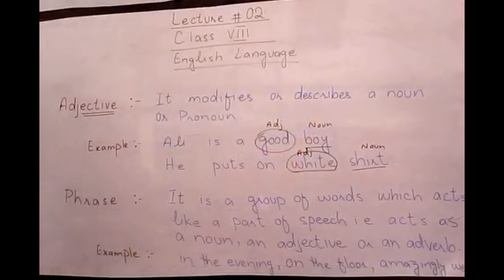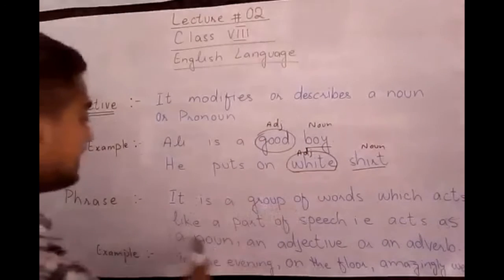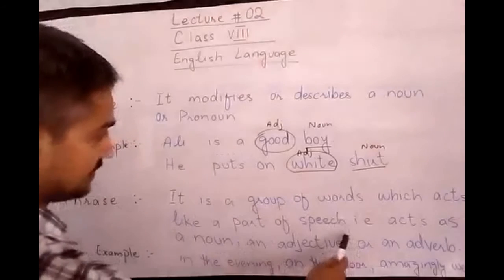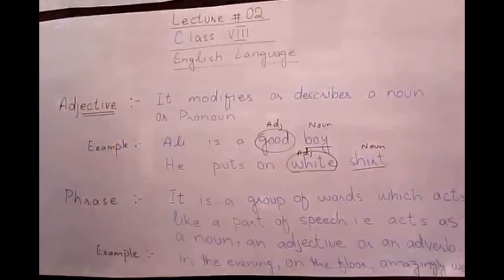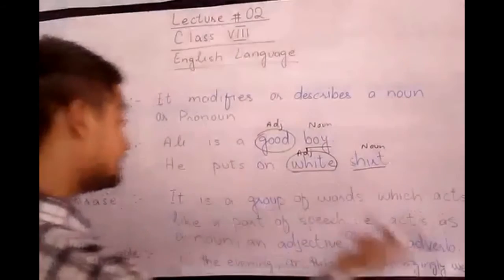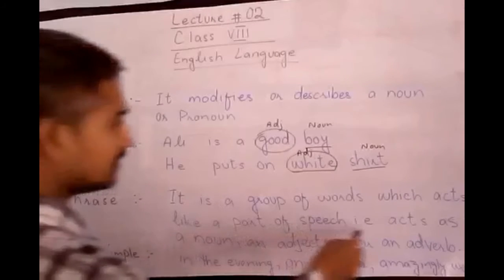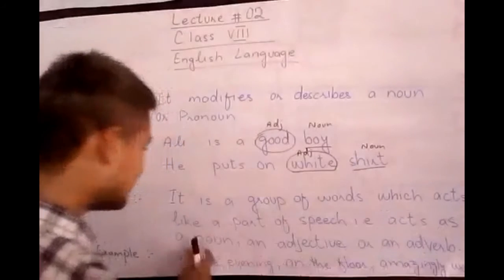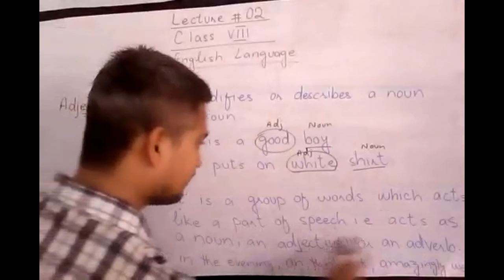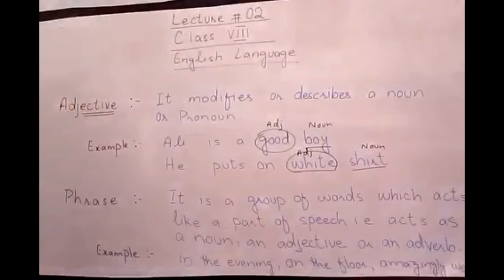Now come to phrase. What is a phrase? Basically, a phrase is a group of words which acts like a part of speech. Parts of speech we studied in the first lecture: noun, pronoun, adjective, verb, adverb. So it's a group of words which acts as a noun, an adjective or an adverb.